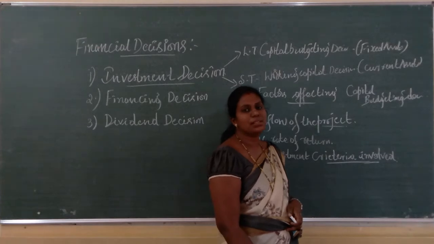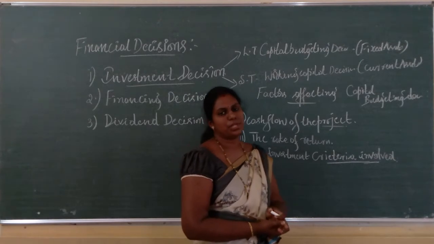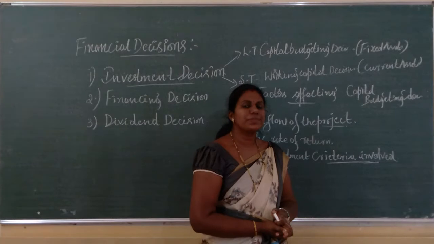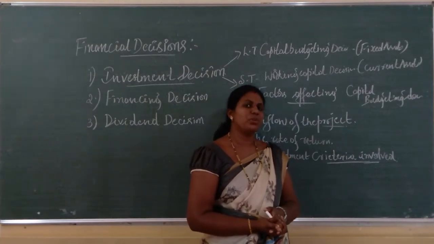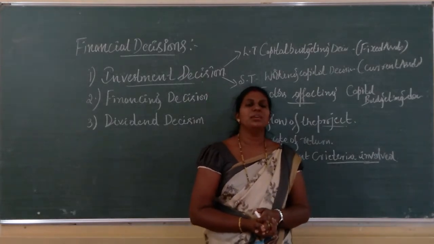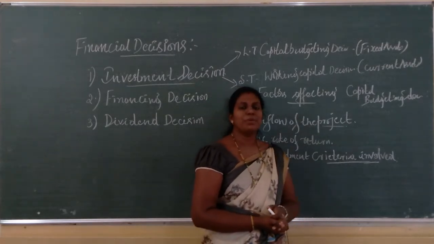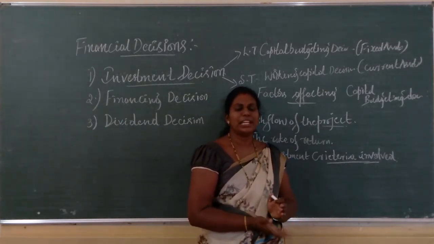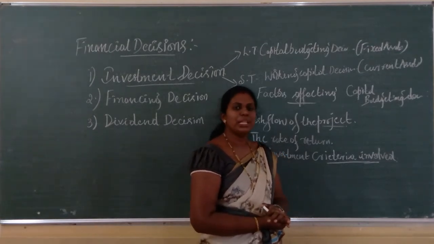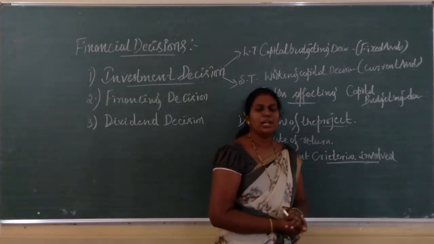And if you see the factors affecting it, the first one is the cash flow of the project. We have to analyze the cash receipts and cash payments; the project with good cash inflows has to be selected. Next is the rate of return; the project with a high rate of return has to be selected. And finally the investment criteria. Before investing in any project, it has to be analyzed with proper capital budgeting techniques. Only after analyzing, the necessary decision has to be taken. Hope you are clear with this.